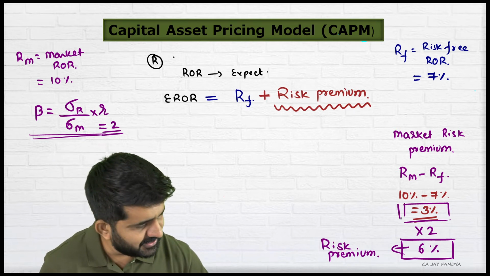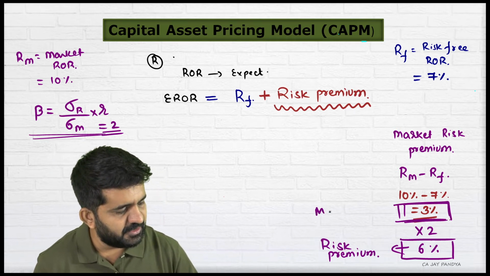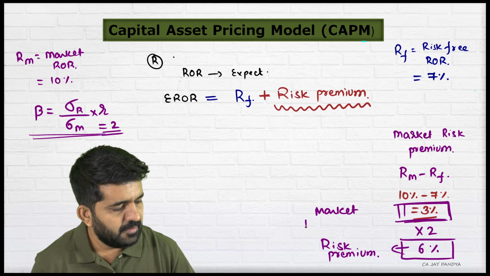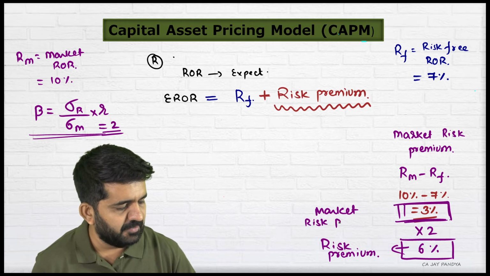Sir, then what is 3%? 3% is the market risk premium.